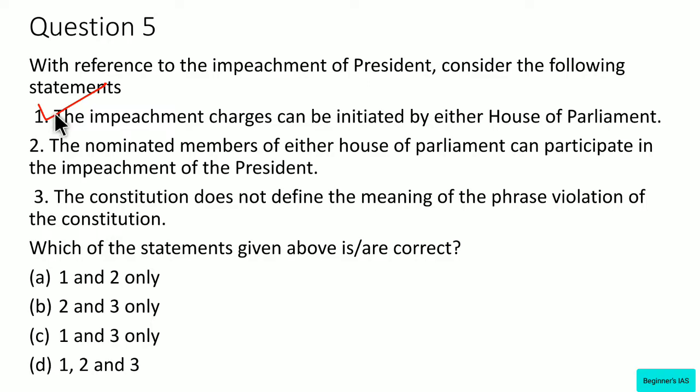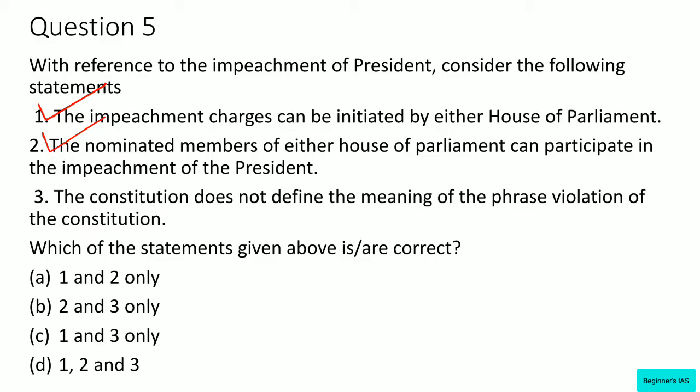And also the nominated members of either house of the Parliament can participate in the impeachment of the President. One has to note that they do not participate in its election, but they can participate in the impeachment. So remember that point also. Therefore this statement is right. What about statement number 3?